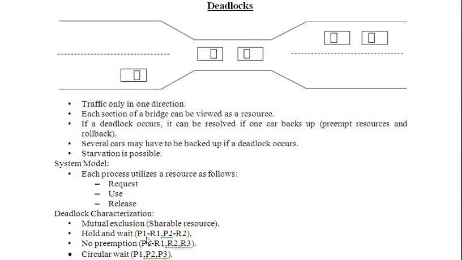I hope it is clear. Now, no preemption. What is no preemption? Here we can see process 1 is using resources 1, 2, 3. Resource 1 will be completely used by P1, and presently P1 is using resource 2 for its work, but it will not release resource 1 until it completes R1, R2, R3. That means it completes its work, to be frank.